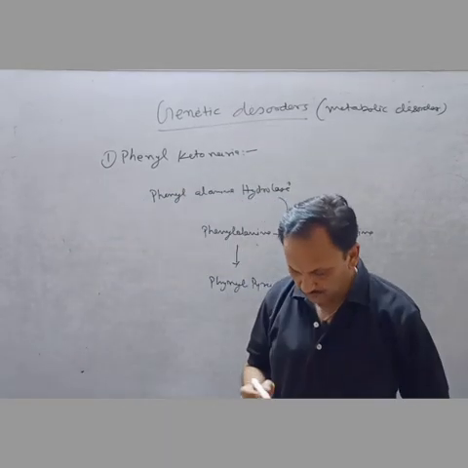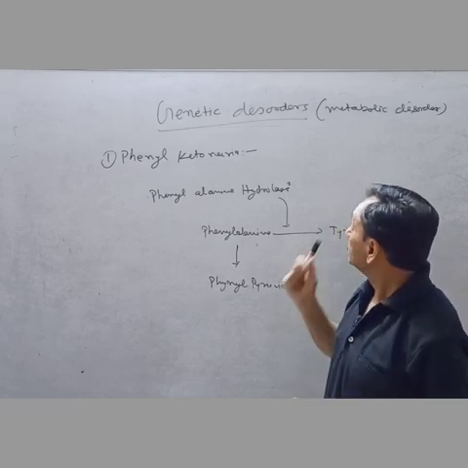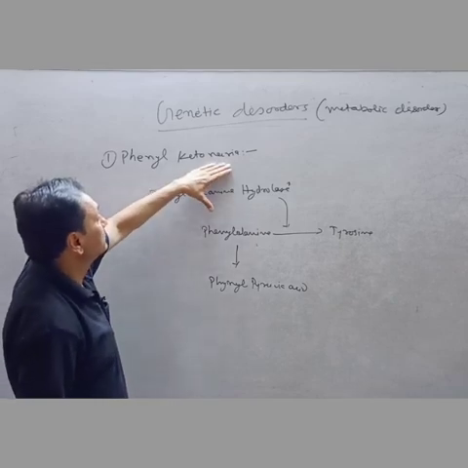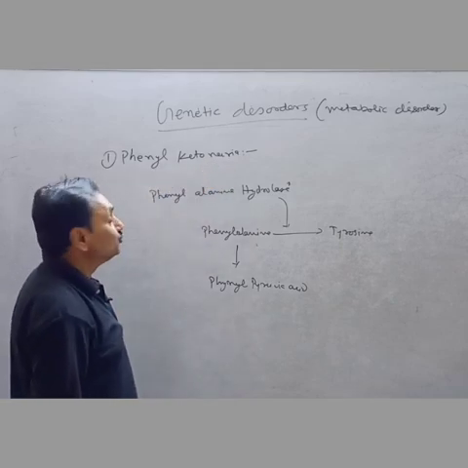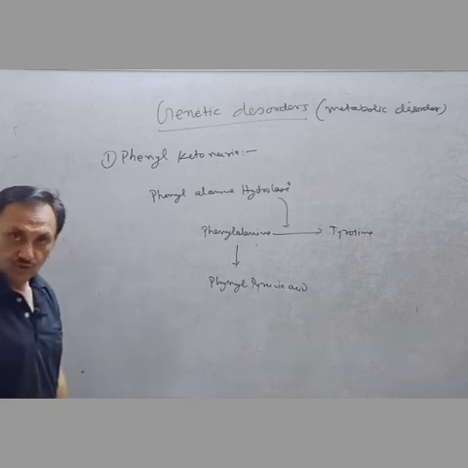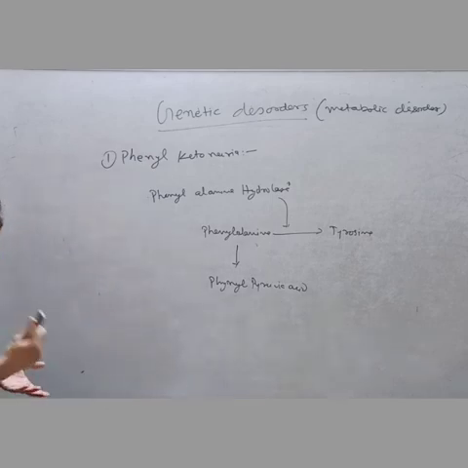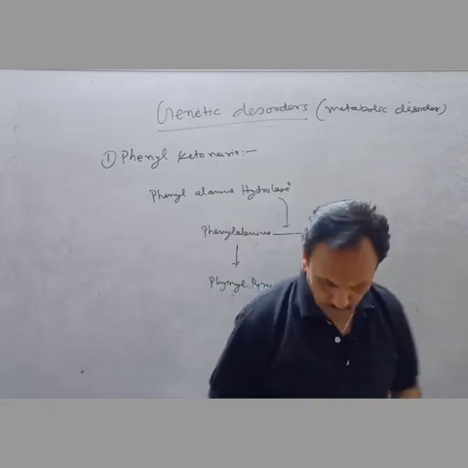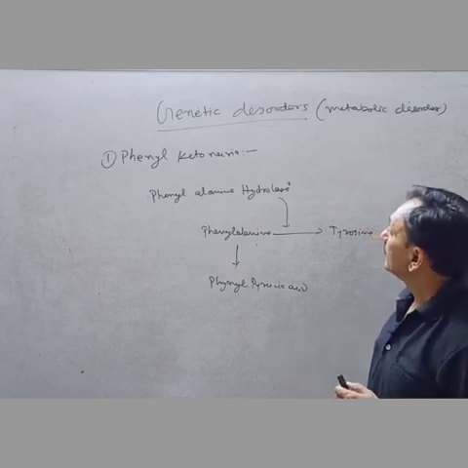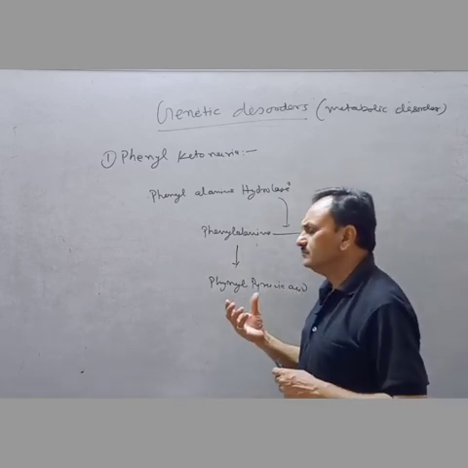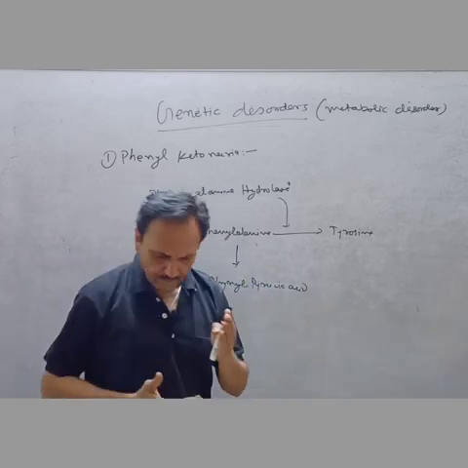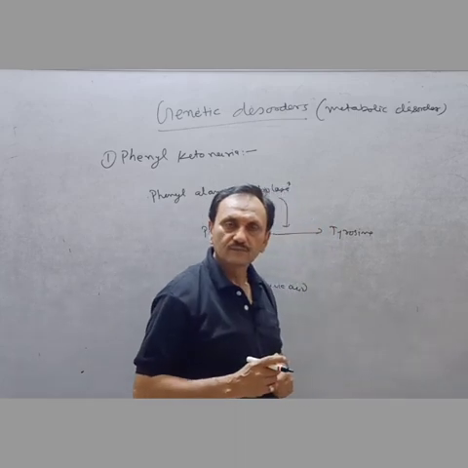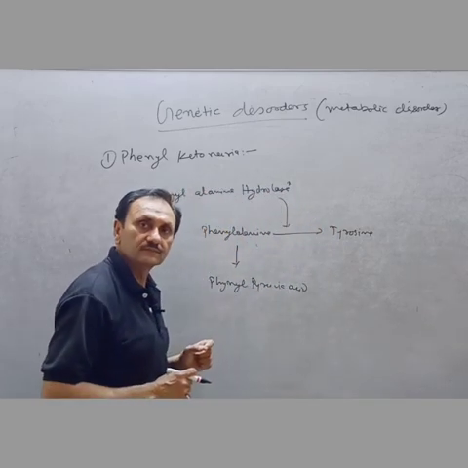Good morning, students. Today we will discuss genetic disorders, and one of them is phenylketonuria. We have discussed previously that the main cause of this genetic disorder is the change in the arrangement of the nucleotides, that is, point mutation.